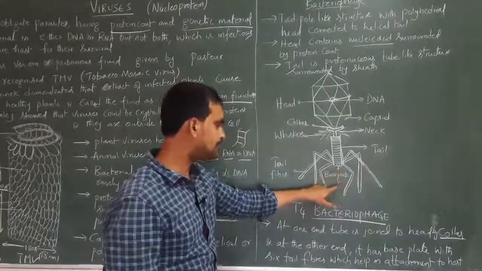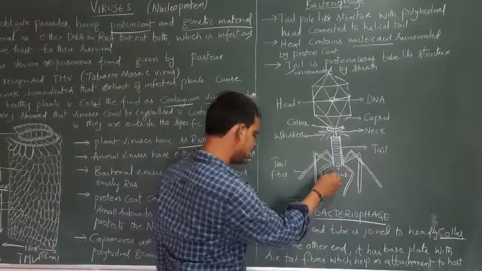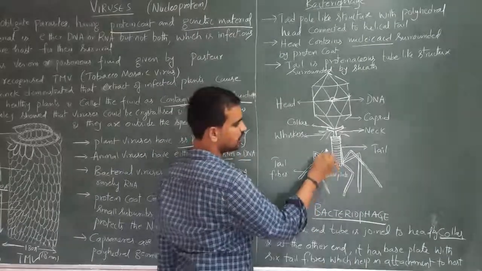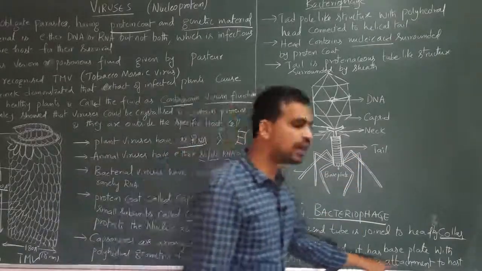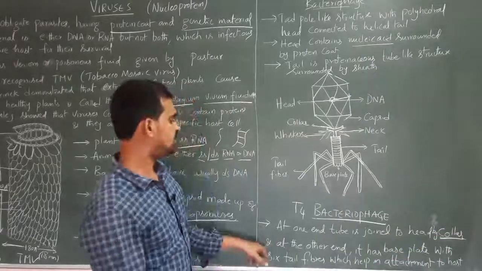At the other end, it contains the base plate. It has the base plate with 6 tail fibers. Here these are called tail fibers, 6 tail fibers which help in attachment to the host. So this is about bacteriophage.